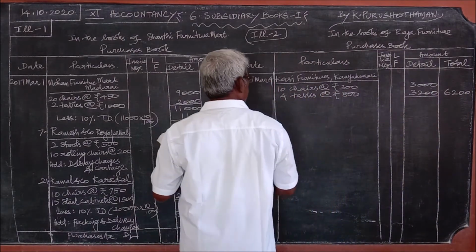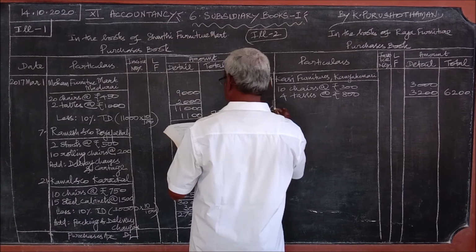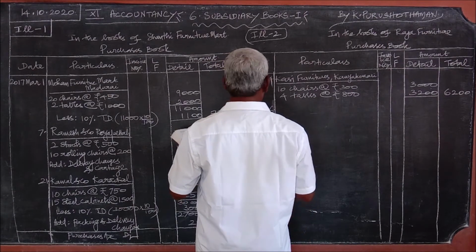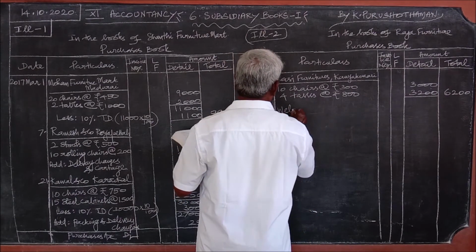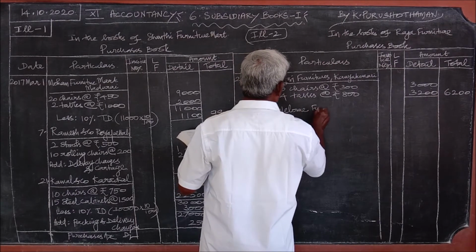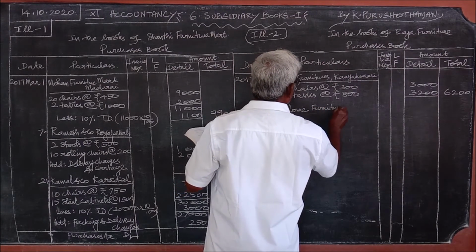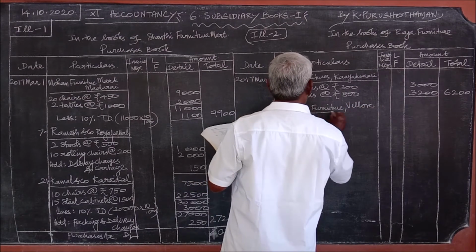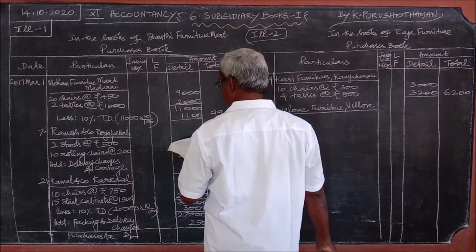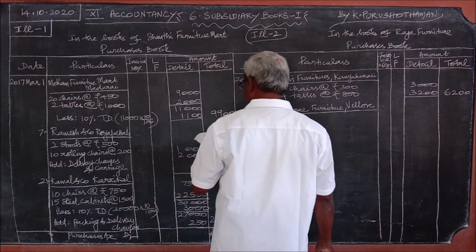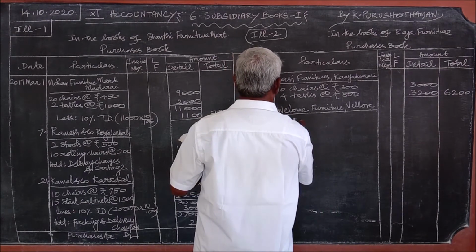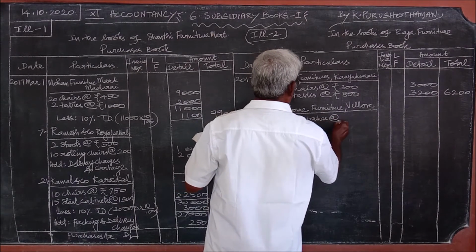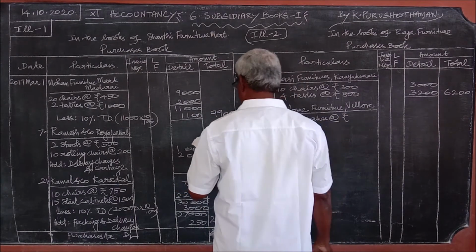Then May 6th, the next transaction. Welcome Furniture, Vellore. This is the transaction on 6th. 2 Almeiras at the rate of rupees 2,000.